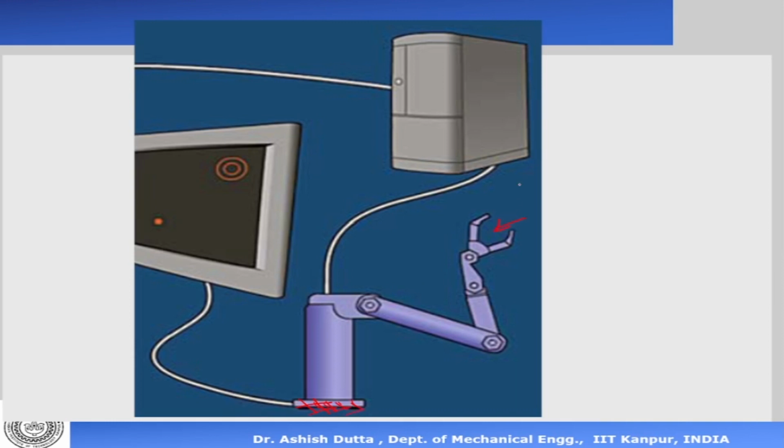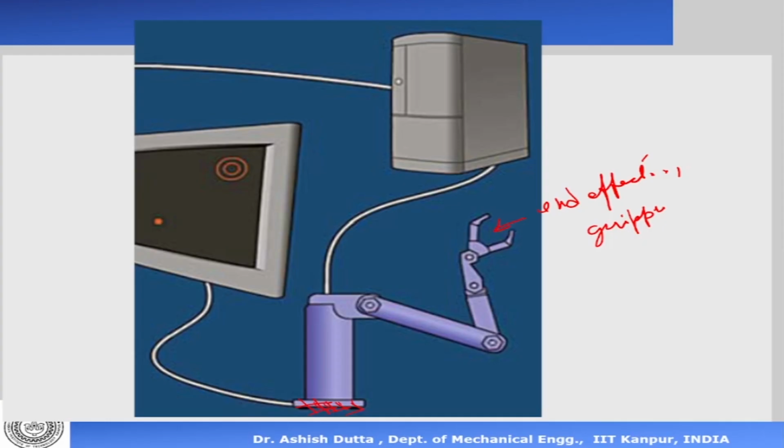Whereas this is the end effector. This is called the end effector. In this particular case, it can also be called the gripper. So the gripper or the end effector is the one that moves around in space. And this is called a serial arm.